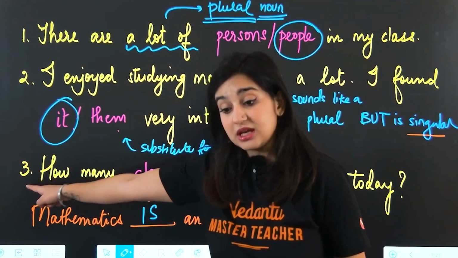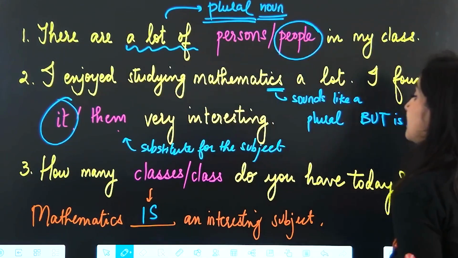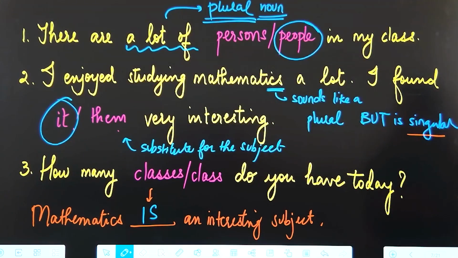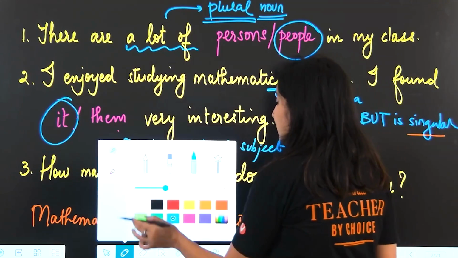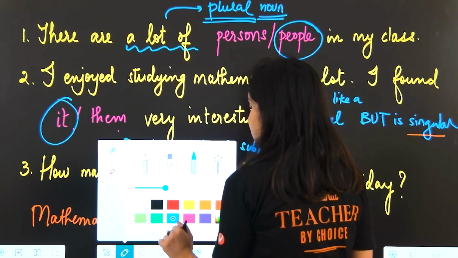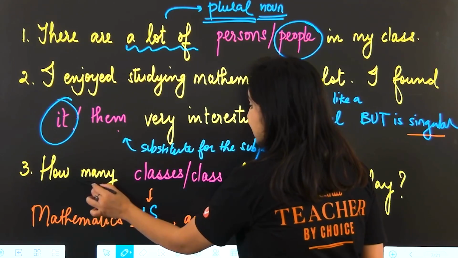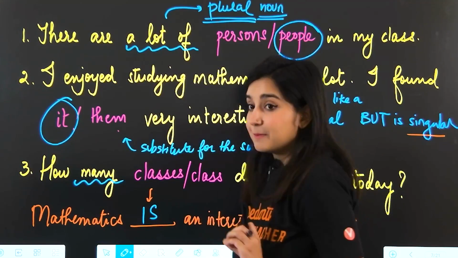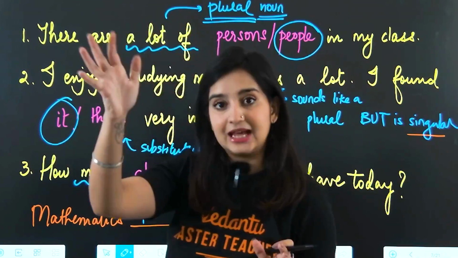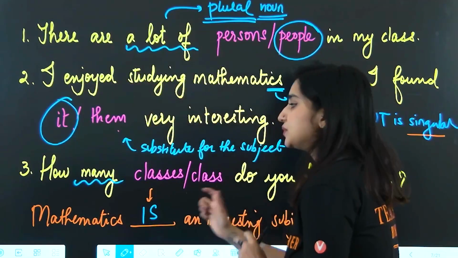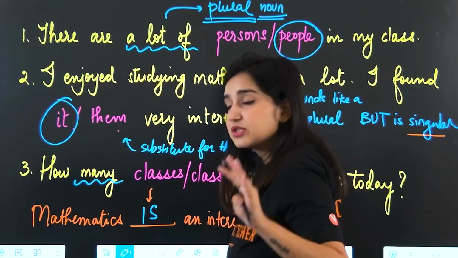Moving on to number 3, we've reached here. How many classes or class do you have today? Okay, it is a question. Okay, and the word that's going to give away whether or not you need to use a singular or a plural is many. Okay, just like I told you, apply logic. Don't get into the nitty-gritties of parts of speech. Just apply logic.